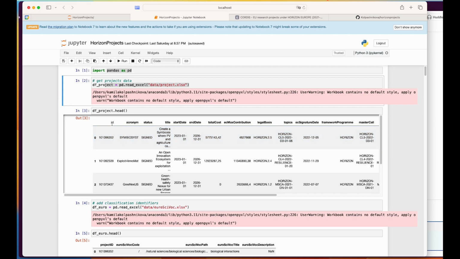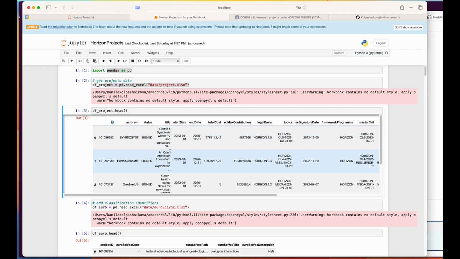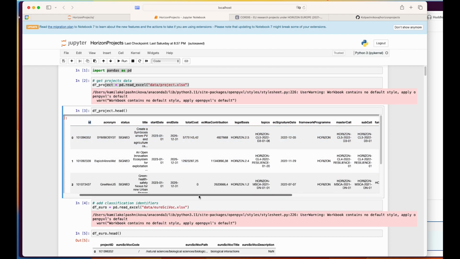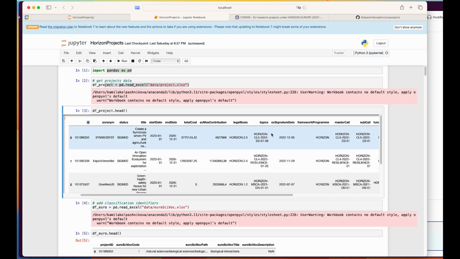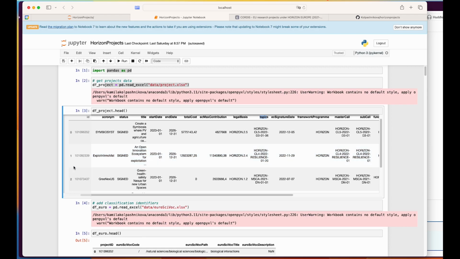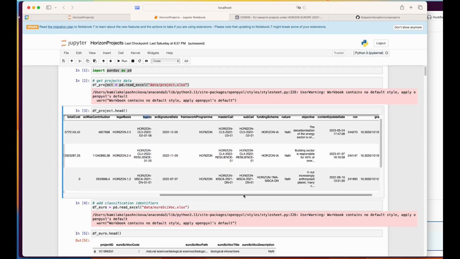It has the ID of the project, an acronym, start date, end date, etc. This column called topic actually means the program which this project was under. And of particular interest is the column called objective, which gives a short description of the project and its objectives, and this is what we are going to analyze for the topic analysis.